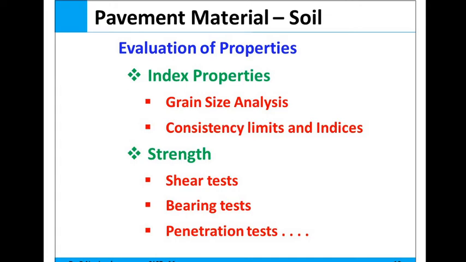In general, the load is applied through a hydraulic jack and the deflection of the bearing plate is measured by a dial gauge. So the plate bearing test is used to measure the resistance to deformation.